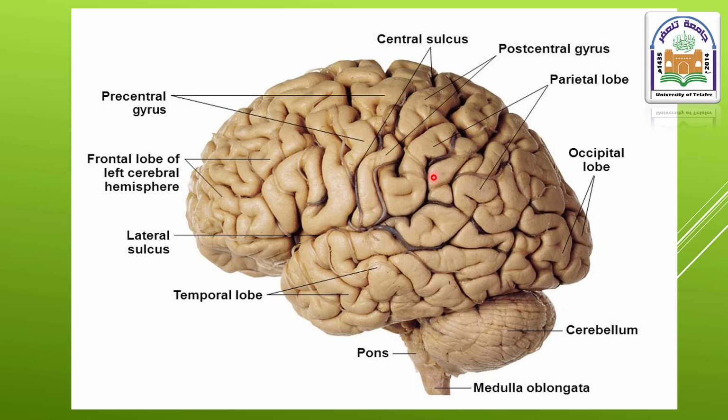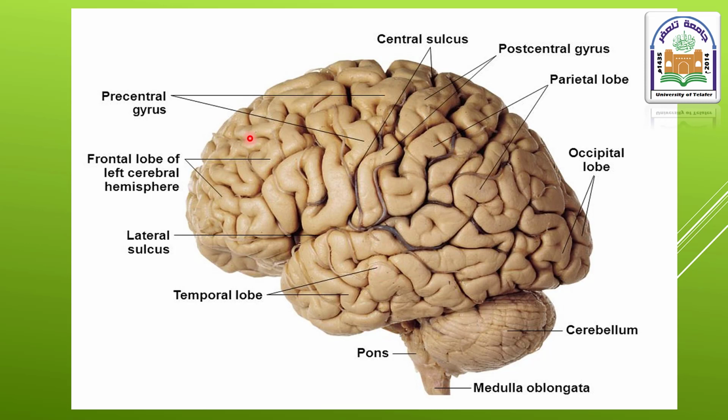In fact, the cerebrum is studied under its four lobes. These are the frontal lobe, the parietal lobe, the occipital lobe, and the temporal lobe, and they are named so depending on the bone of the skull overlying these lobes.